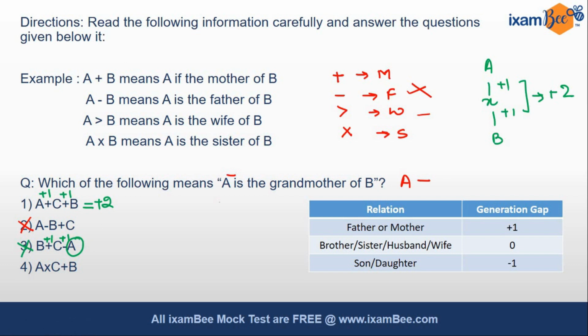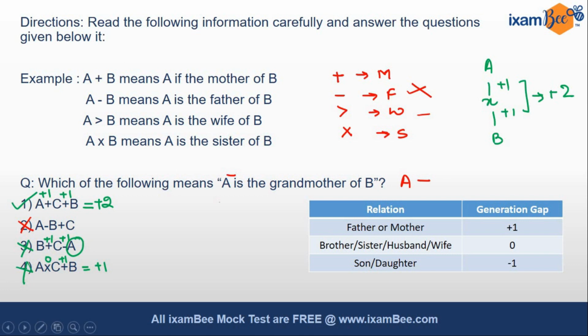If you are confused in such a scenario, you are free to draw the diagram and check for yourself. In our fourth option, A cross C, A is the sister of C. That means the generation gap would be 0 since they would be siblings. C plus B, C is the mother of B. That means a generation gap of 1. So in total the generation gap is 1. So this will also not work. So we see that the only option which is applicable is option number 1.